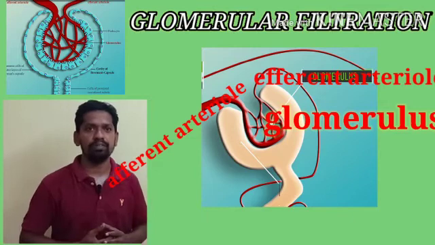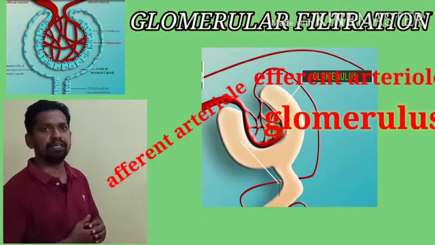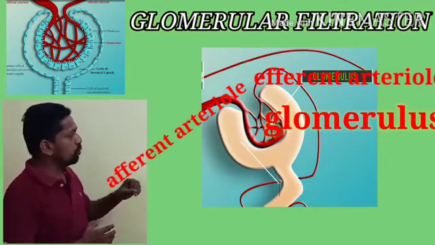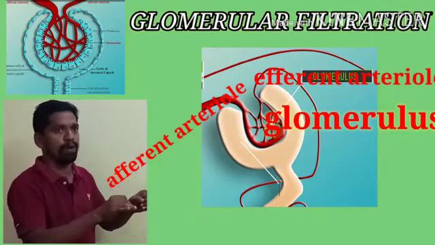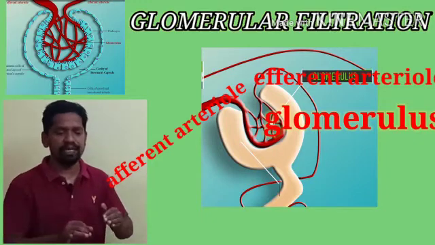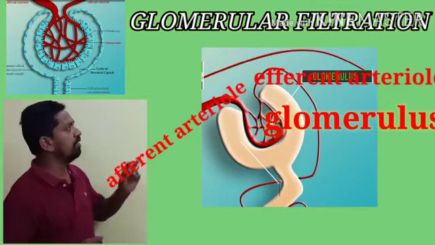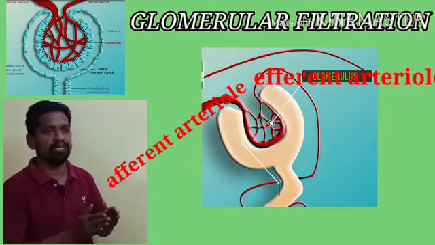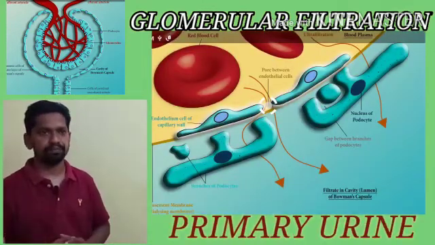As we know, the afferent arteriole has the larger diameter, the efferent arteriole has the smaller diameter. Due to the smaller diameter of the efferent arteriole, pressure is increased in the glomerulus. Due to that pressure, blood is easily filtered in the glomerulus. The process is known as ultrafiltration. Whatever liquid is formed after the filtration is known as ultrafiltrate or primary urine.